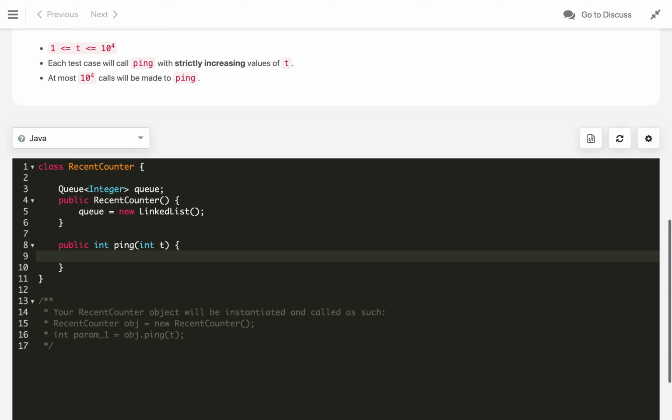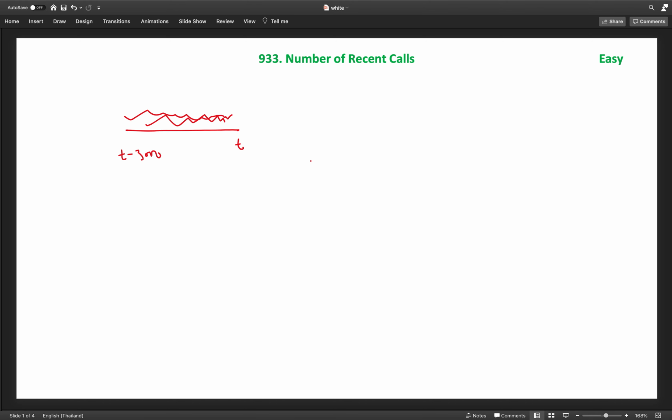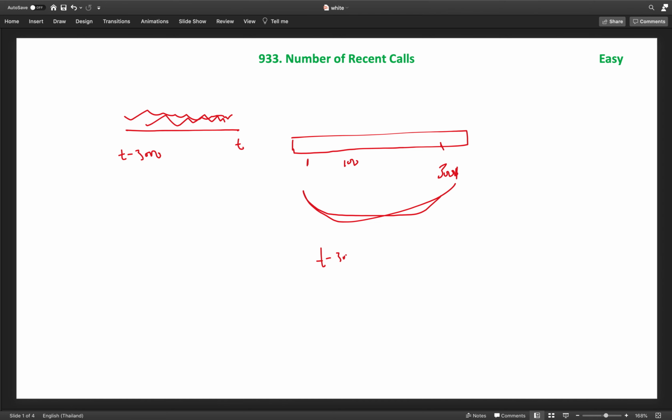And here, in the queue, we will first add the current call time where we are getting the call, and also we need to check. Let us say we got a call at time 1, so this will be here, then we got a call at time 100, it is also here in our queue, and if we got a call at 3001, let us say. So if we see 3000, all of these are in an interval of t minus 3000 to t, where current t is 3001.